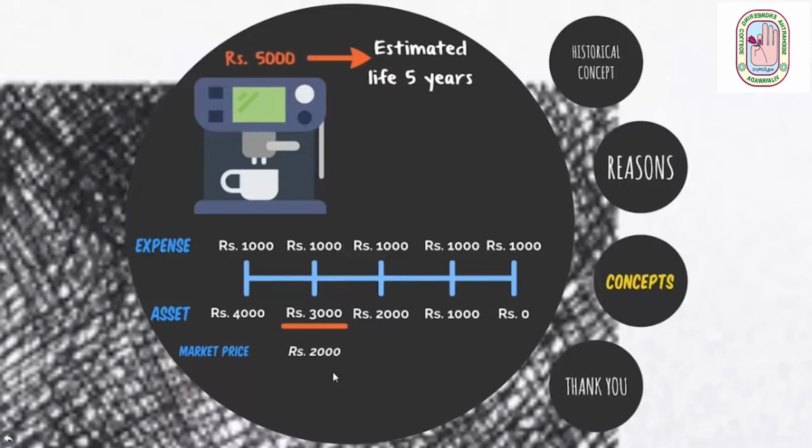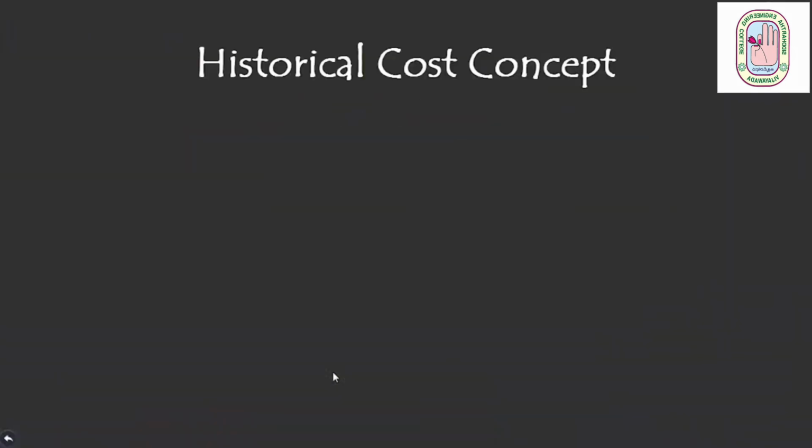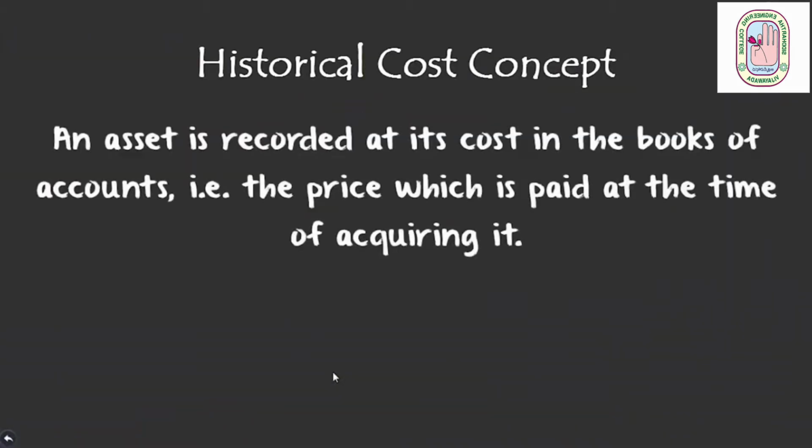Thus accounting on the basis of the cost paid to acquire a particular asset is done under the historical cost concept, and according to the historical cost concept an asset is recorded at its cost in the books of accounts, that is the price which is paid at the time of acquiring it, and we ignore the current market price of the asset. And why do we do so? Why don't we record the asset on the basis of the current market price?